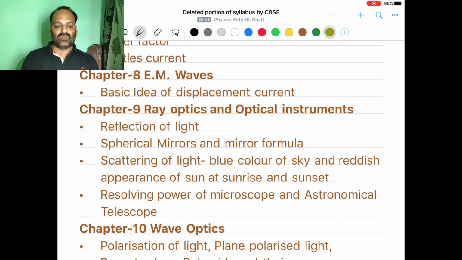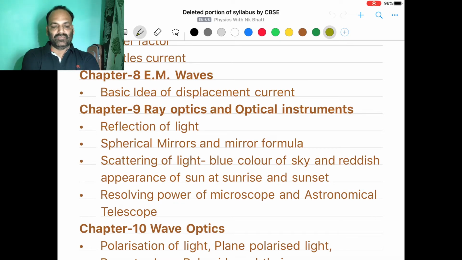One major part is also removed related to optical instruments, and that is resolving power of microscope and telescope. Certain numericals are usually asked in examination based on this resolving power of optical instruments. So you are not supposed to prepare the resolving power of optical instruments in ray optics and optical instruments